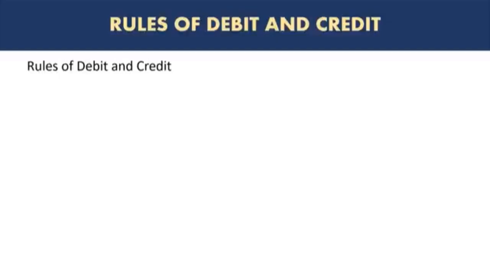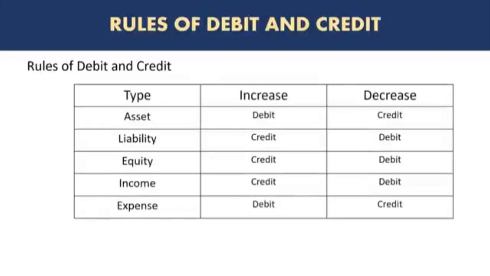Let's look at the rules of debit and credit. So this is an important slide. These are the rules which, as I mentioned, have no exceptions. So you can always count on these rules. The rules say that you will debit assets when there is an increase and you will credit assets when there is a decrease in asset.